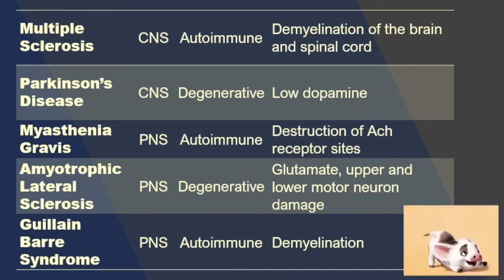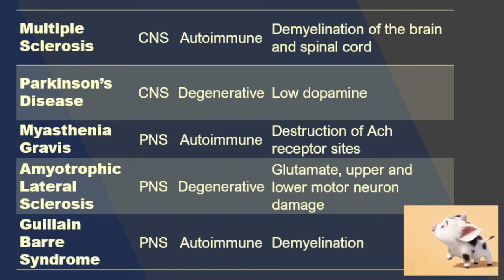Okay, so if you would look at multiple sclerosis, it is a CNS problem and autoimmune in origin. Hence, there is demyelination of your brain and spinal cord. So notice that the signs and symptoms of multiple sclerosis are related to that of your brain and spinal cord. In Parkinson's disease, class, notice that the signs are also related to that of your brain and spinal cord. It is a degenerative disorder that would involve the decrease of dopamine. Okay, so that's why the signs and symptoms are related to dopamine decrease.